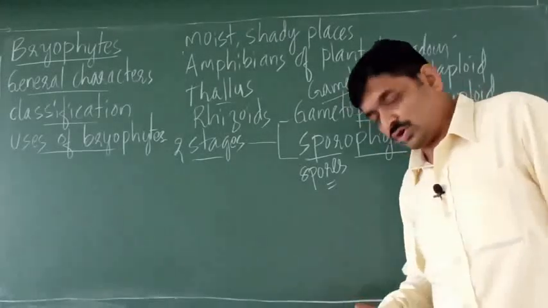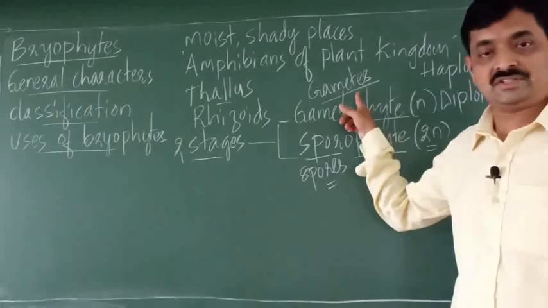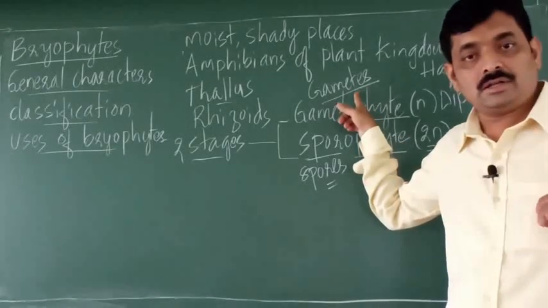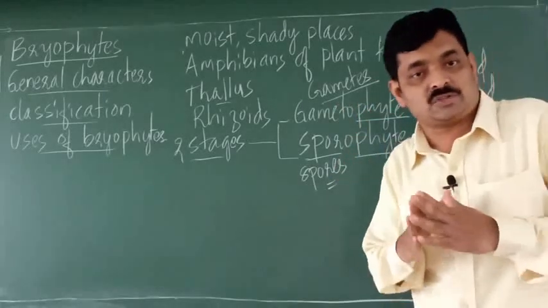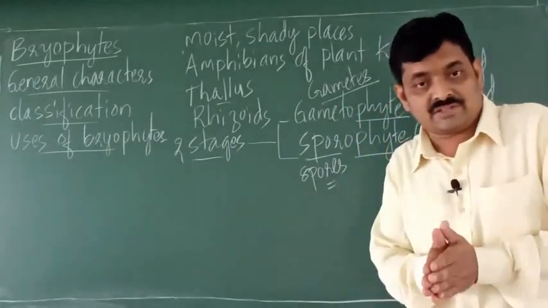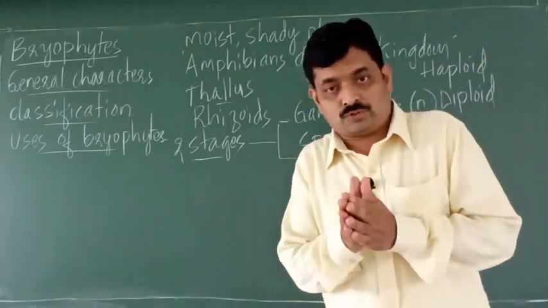So what is the function of gametophyte? Its function is to produce gametes. Gametes are of two types, male gamete and female gamete. Male gamete is sperm, female gamete is ovum. What is the function of gametes? Now these gametes fuse.